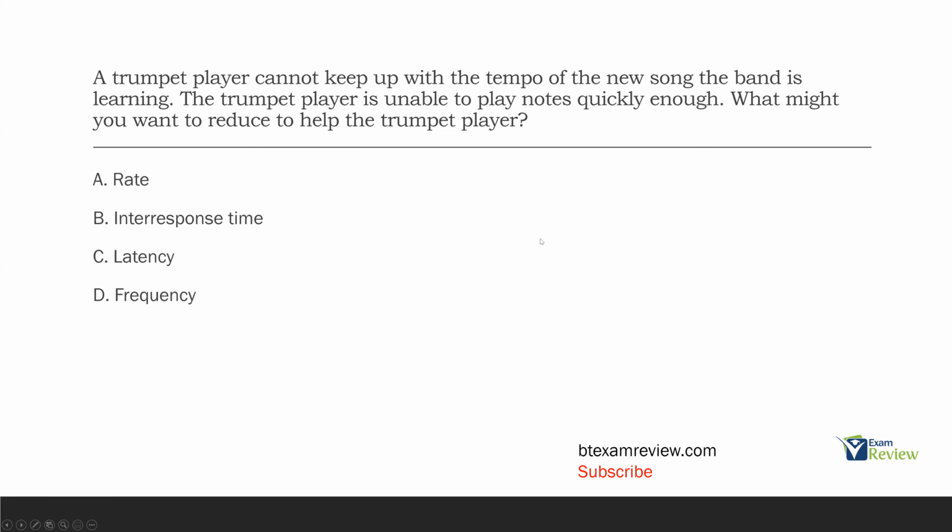A trumpet player cannot keep up with the tempo of the new song the band is learning. The trumpet player is unable to play notes quickly enough.